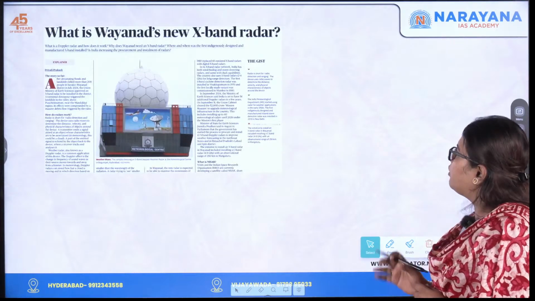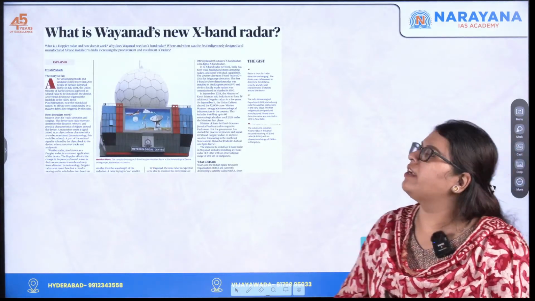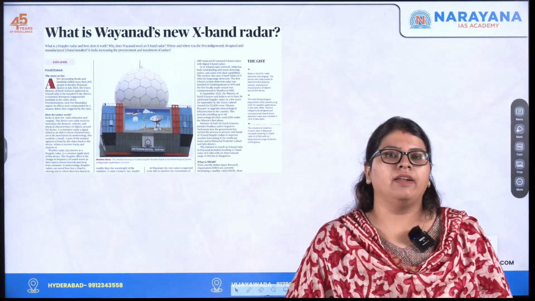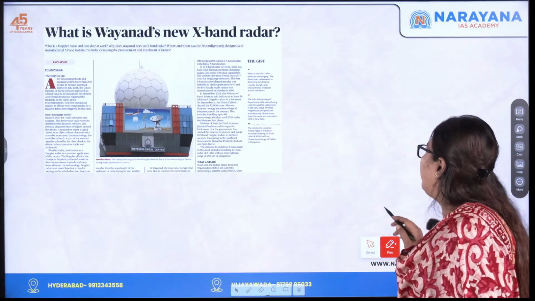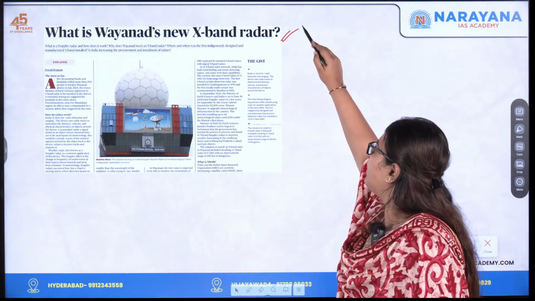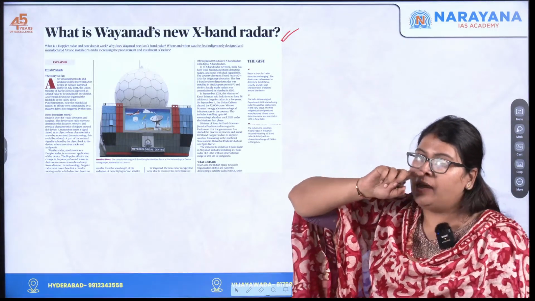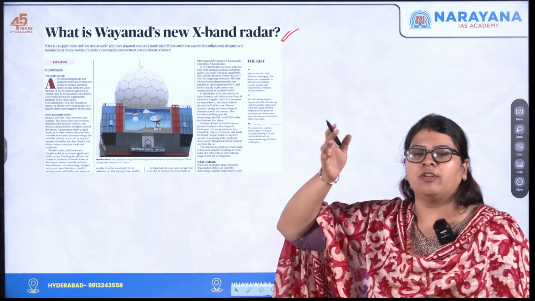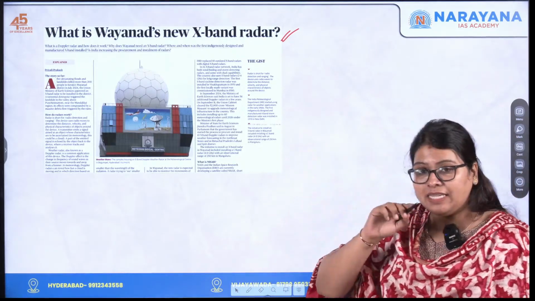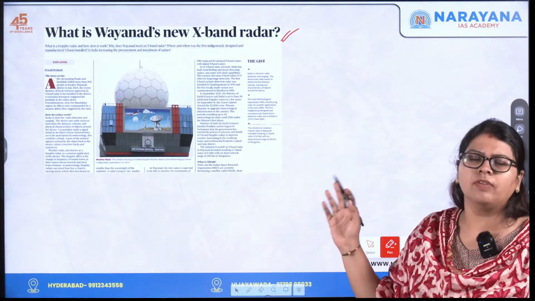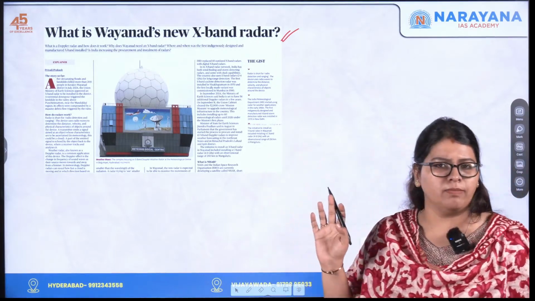Now let's quickly move on to Wayanad's new X-band radar. This topic becomes very important for both your prelims as well as the mains examination, because of advancements in science and technology and their applications in day-to-day life, right? This is the exact wording in your syllabus. So in that way, this topic becomes important.